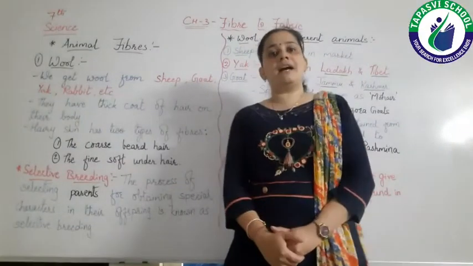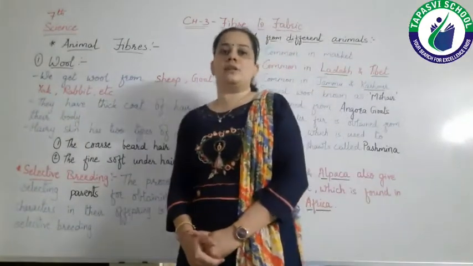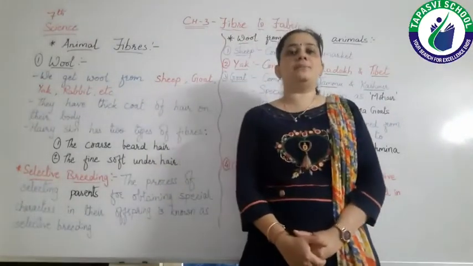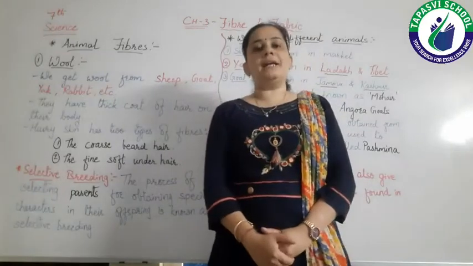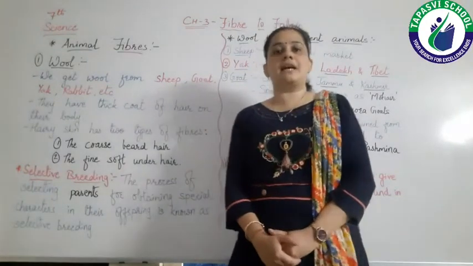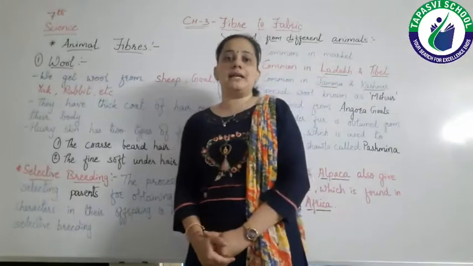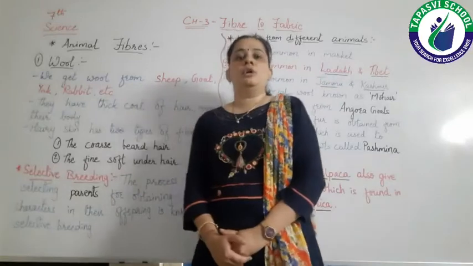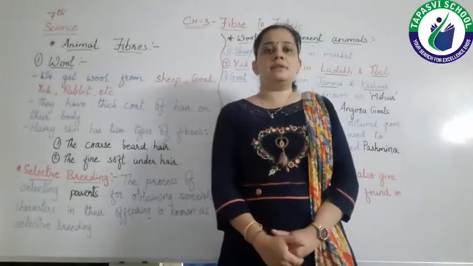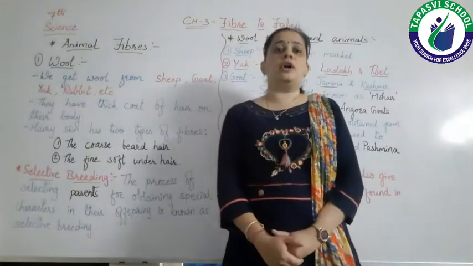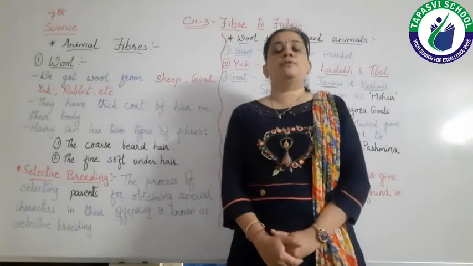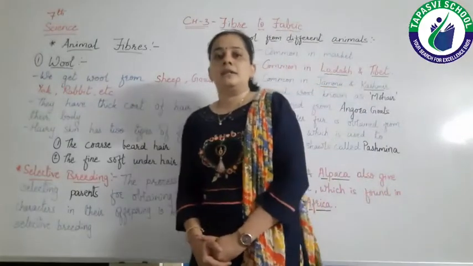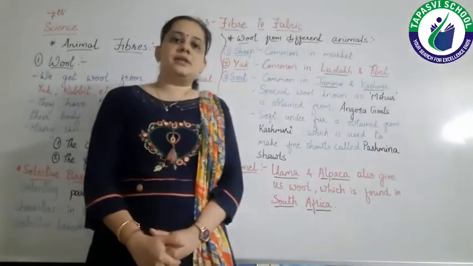So let's revise and recall what we have studied in 6th standard. First of all, what is fiber? So you might give the answer that fibers are the strands or threads from which we can make the cloth, right? So fibers are nothing but the strands of natural or artificial substance from which we can make the fabric, right? Okay. Then there are two types of fibers.